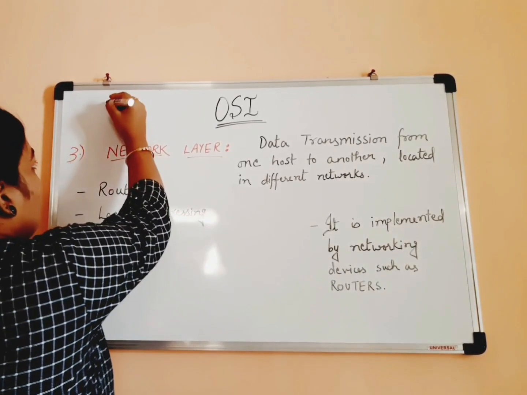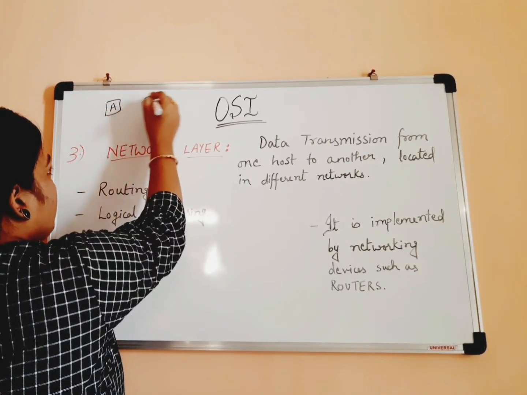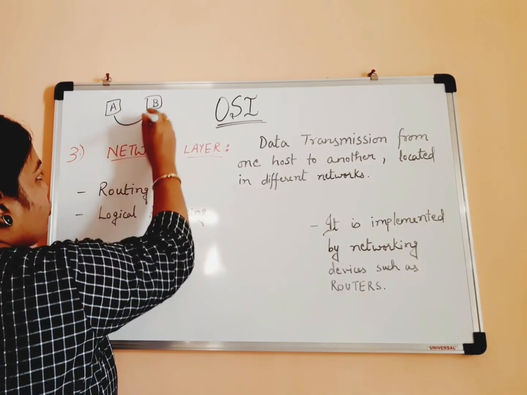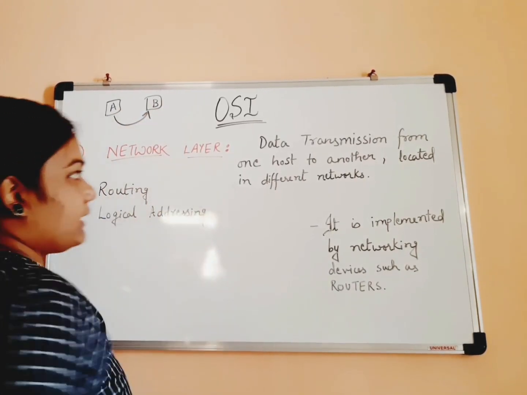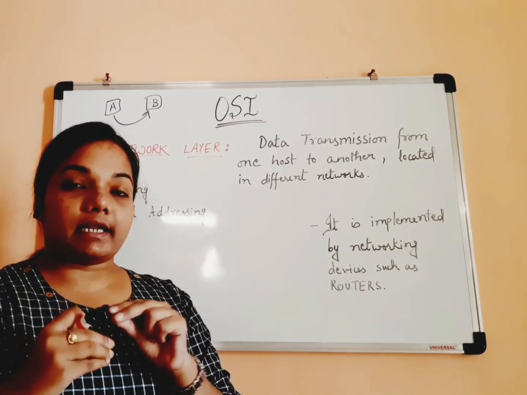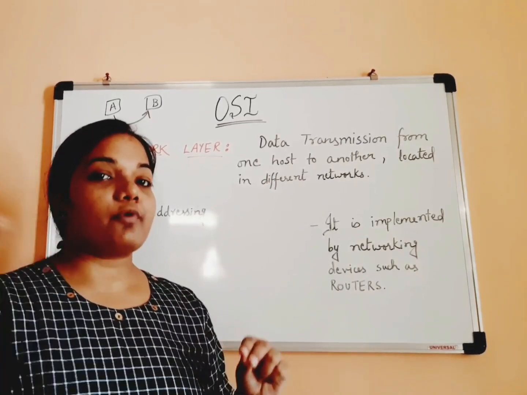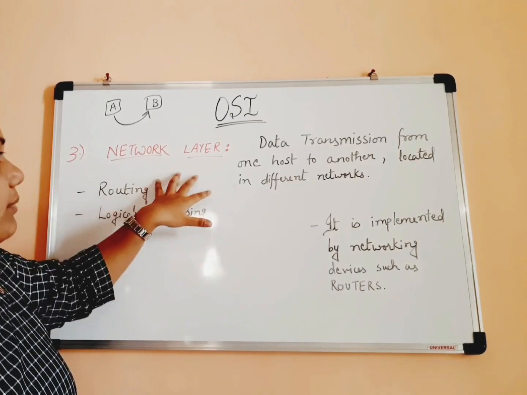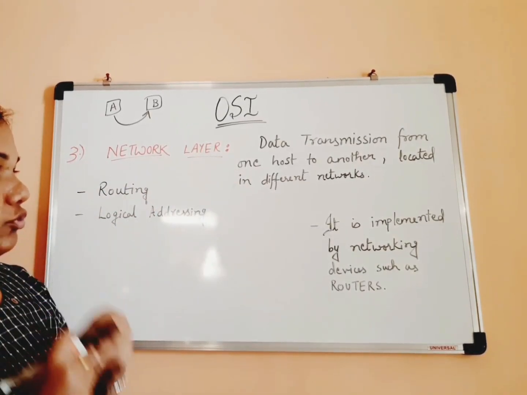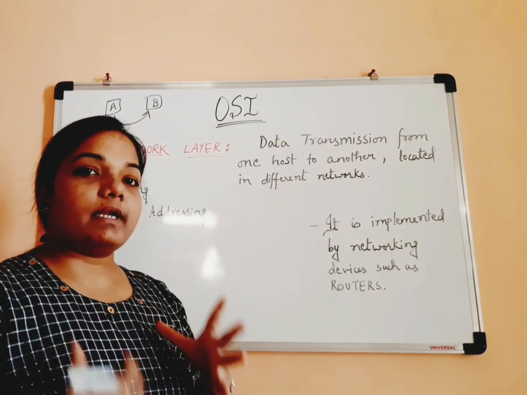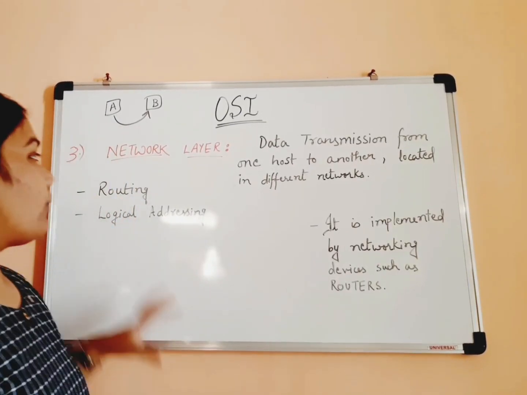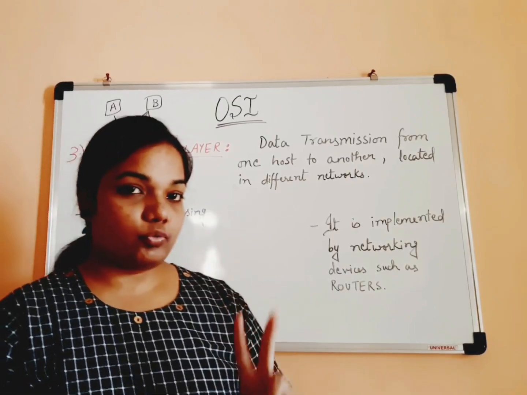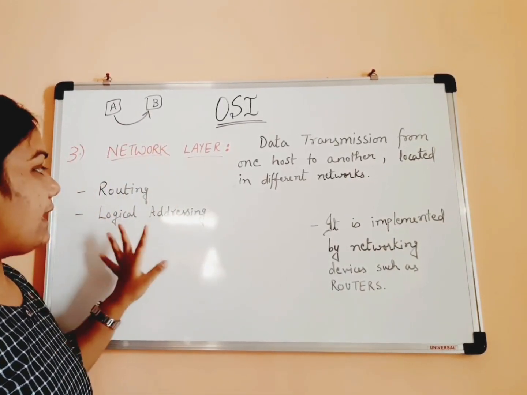Remember I have told you, if A and B are two different hosts, then transmitting the data from one host to another is done by network layer, and then transmitting the data to the particular port or process is done by transport layer. Fine. So network layer is all about transmitting the data from one host to another that are located in different networks. Fine. Now if we talk about the main functionalities of network layer, it is two, that is routing and logical addressing.